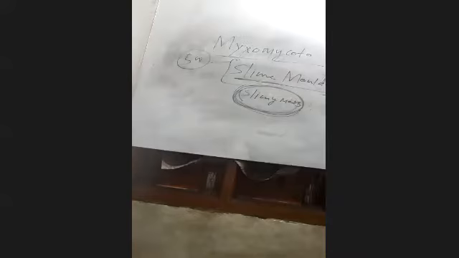Okay, and they are completely saprophytic protists. Their mode of nutrition is the saprobic mode of nutrition.